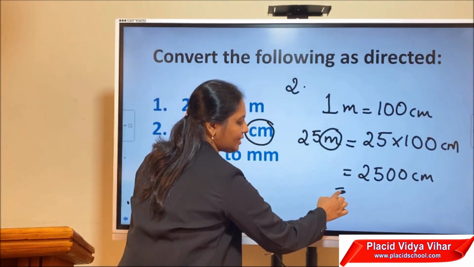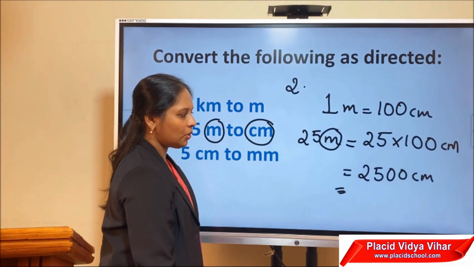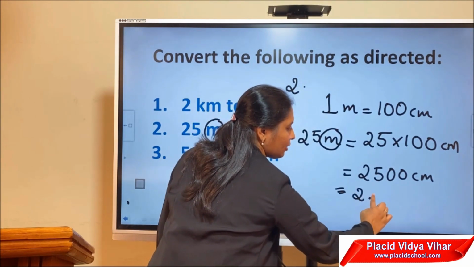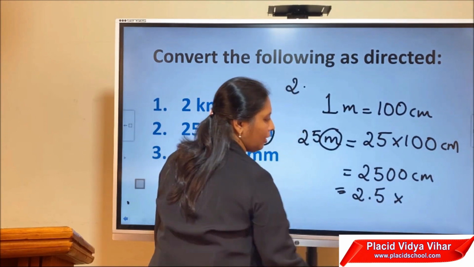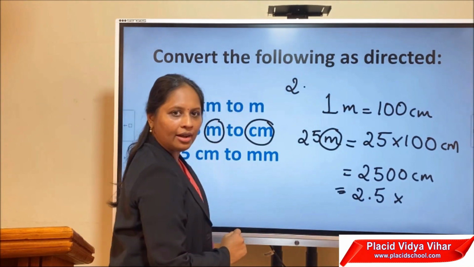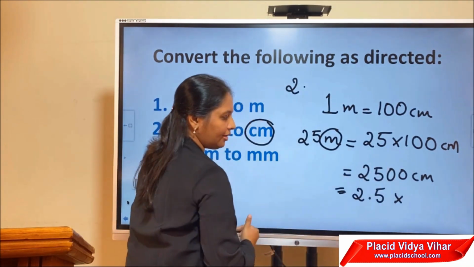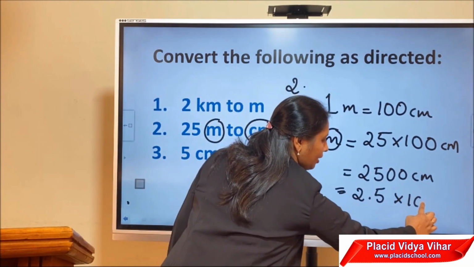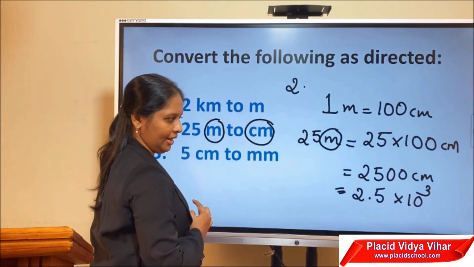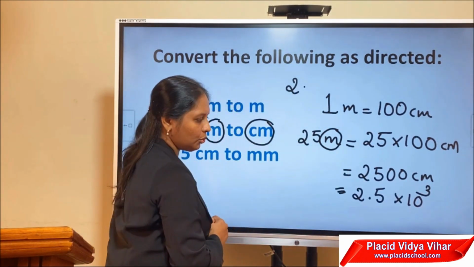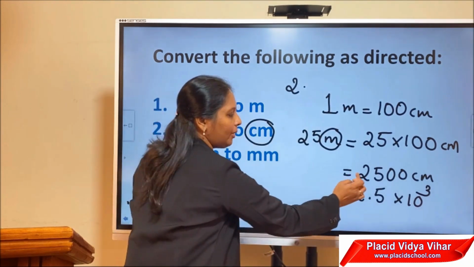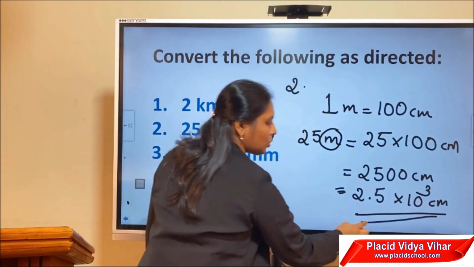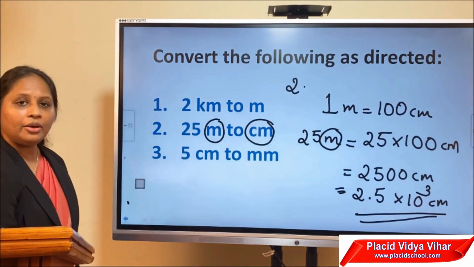How do we express this in power of 10? When we have numbers like this, you have learned about decimals also, right? So we are expressing it like this, 2.5 into. So when we put a decimal here after 2, how many more digits are there? 1, 2, 3 are there. So count the number of digits and put the exponent accordingly. So I have put a decimal here after 2, then it becomes 2.5, and how many digits after that? 1, 2, 3. So 10 raised to 3 centimeter. In this way you can express. I hope it is clear.